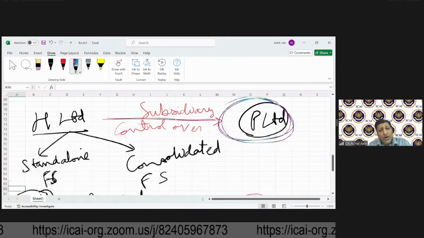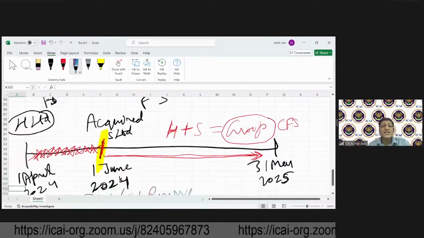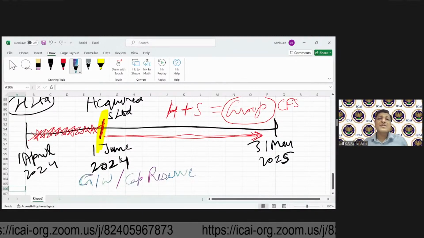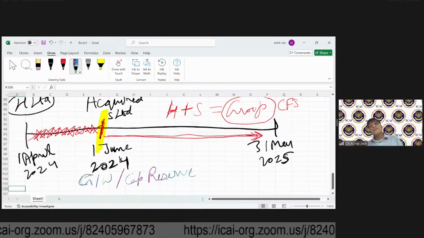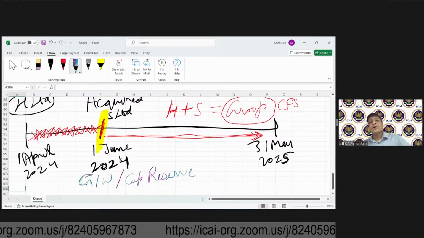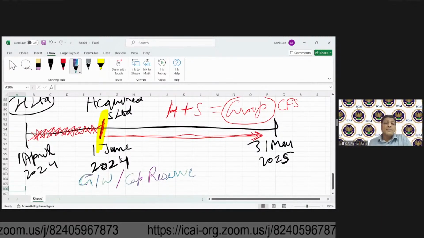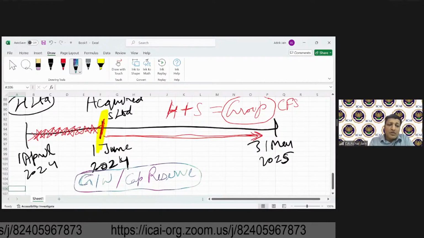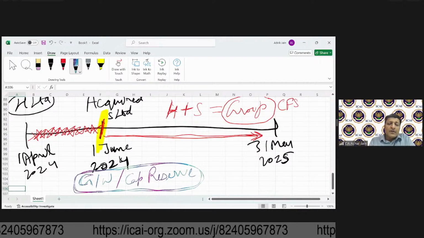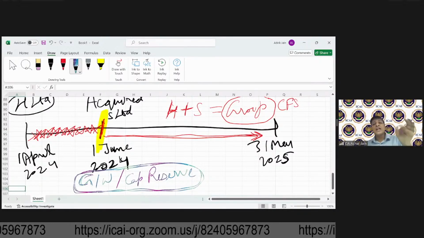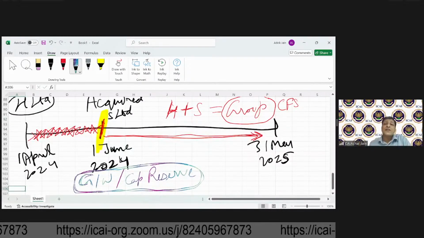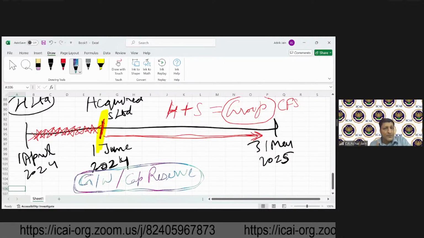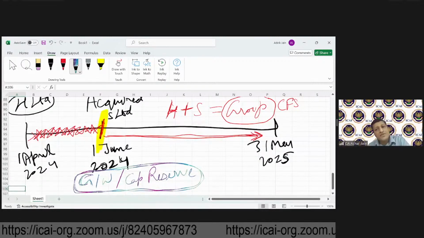And over here, because the purchase consideration will be given, against which assets and liabilities of subsidiary will be taken over, even though subsidiary as a separate legal entity continues, what will happen? This goodwill or capital reserve will have to be worked out. This will have to be computed. On which date? On the date of acquisition. So this will be required to be done on the date of acquisition. Clear?